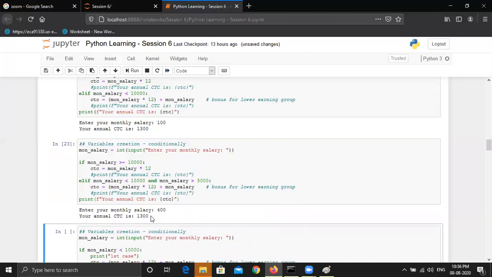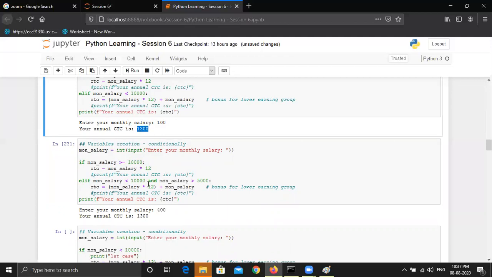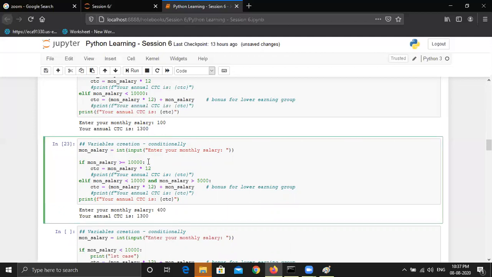You can see it is still printing 1300. How? Because in the kernel, the value 1300 is stored as CTC. In this program, this condition is not fulfilled because salary is, of course, not greater than 10,000, and this condition is also not fulfilled because salary is not between 5,000 and 10,000.